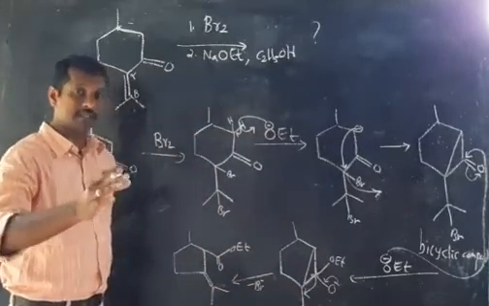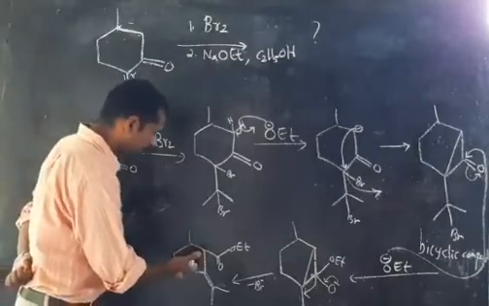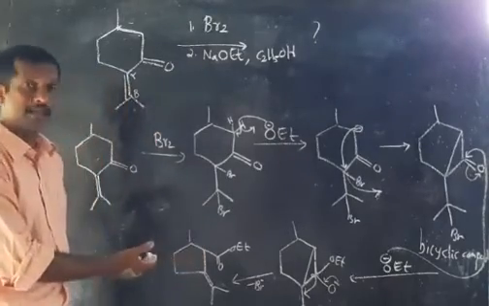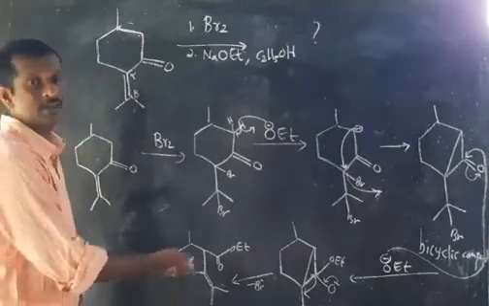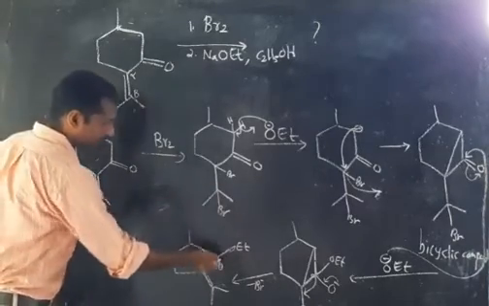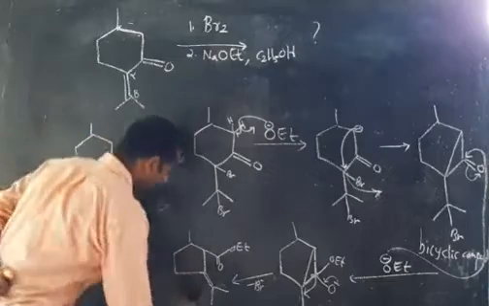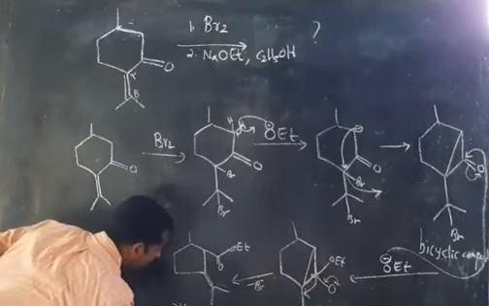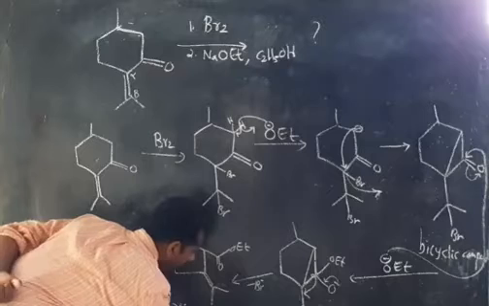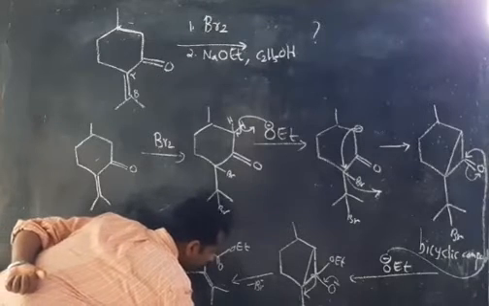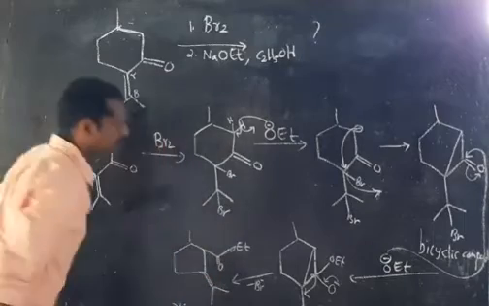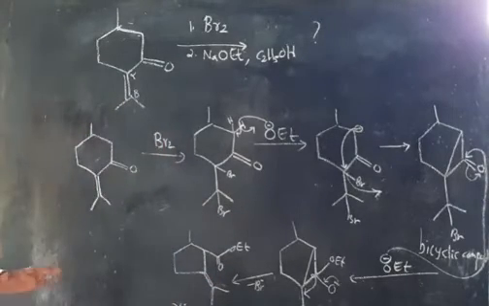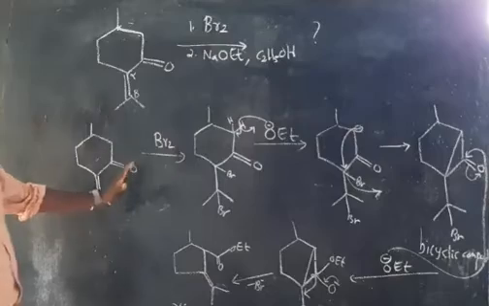Okay, Favorsky rearrangement. We can say that now the ring is a 5-membered ring, and this is the product. So after Favorsky rearrangement, you are getting this ester, and this is a ring contractive product. Ring contractive product. Okay.